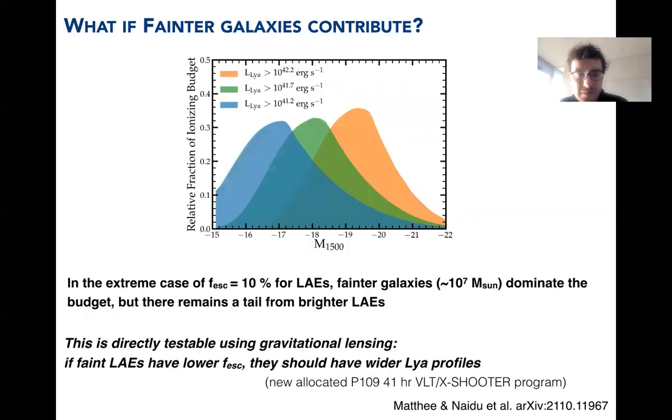If fainter Lyman-alpha emitters actually had a non-zero escape fraction, our distribution of the ionizing budget would shift towards fainter luminosities, as illustrated here, and therefore also towards fainter masses. We don't know whether this is happening or not, but fortunately we were awarded a program to look at lensed Lyman-alpha emitters that are intrinsically faint and try to indirectly measure their ionizing photon escape fraction to see whether this is the case or not.